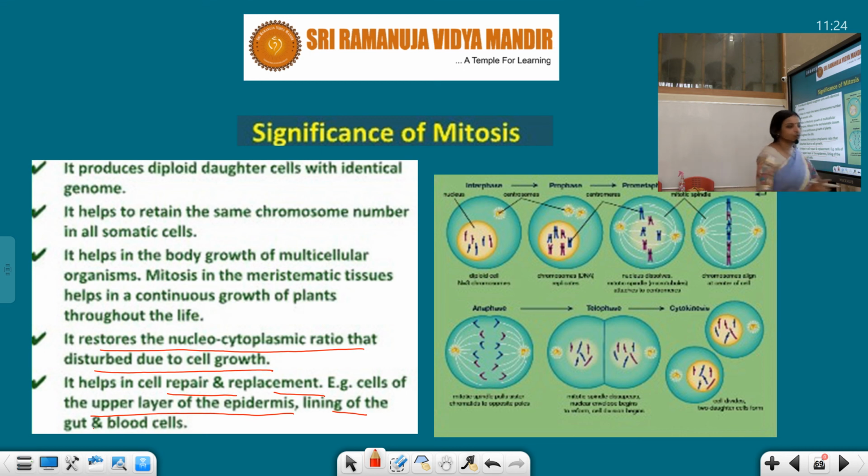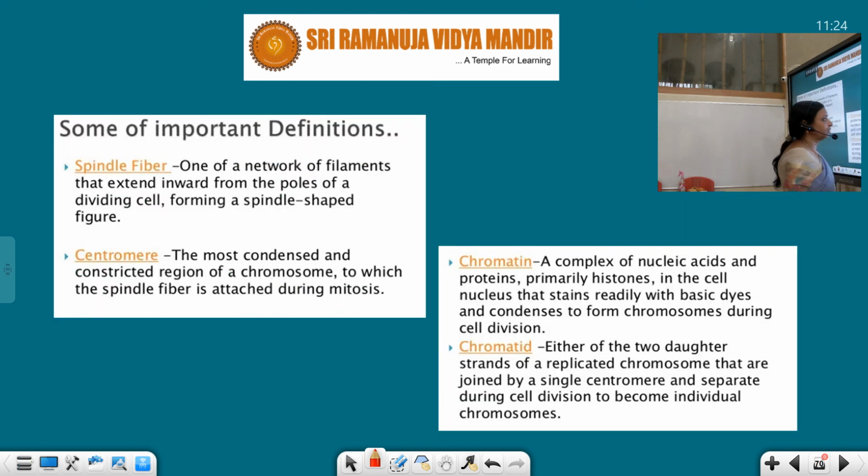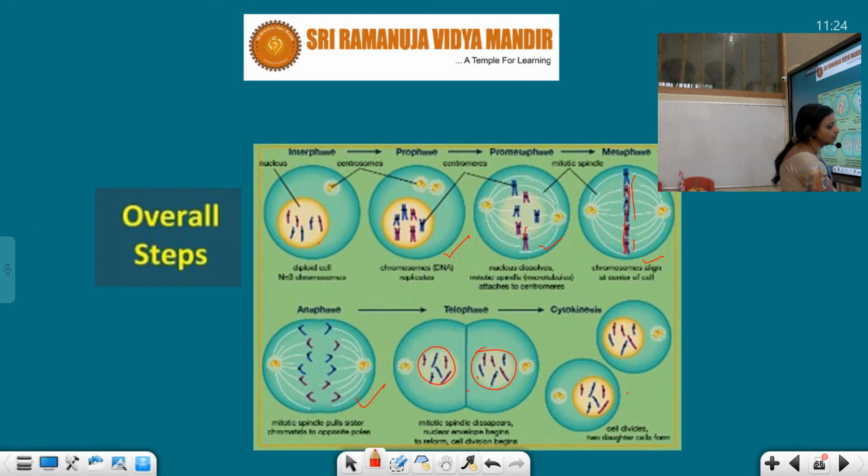I hope all of you have understood these steps. So let's see some important definitions. Spindle fiber. What is spindle fiber? One of the network of filaments that extend inward from the poles. From the centriole, astral rays and spindle fibers are formed, and I discussed with you two types of fiber. Actually, there are three types of fibers, students. One is the interzonal fiber, which is also present.